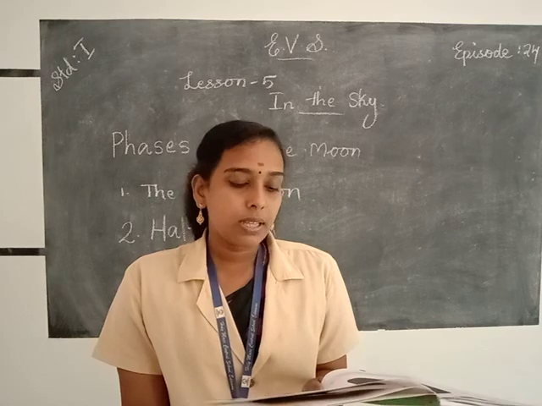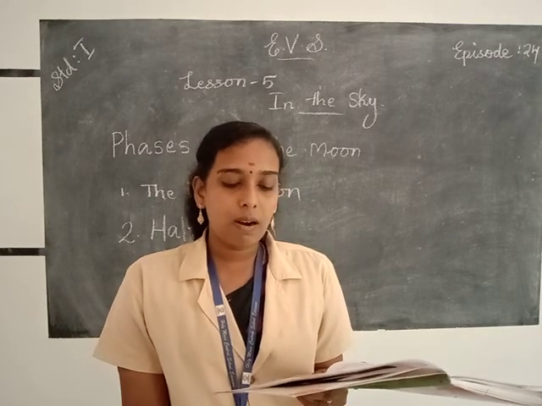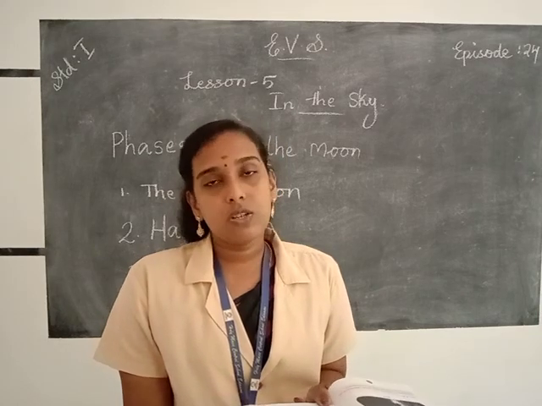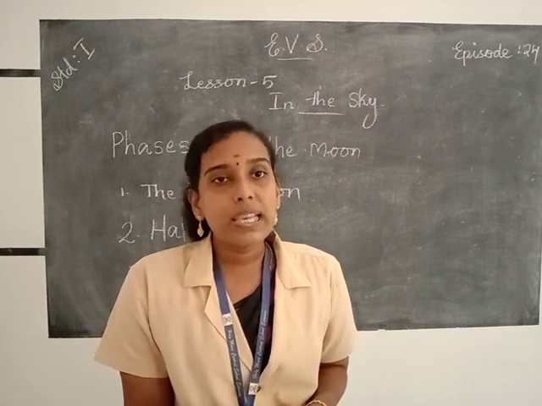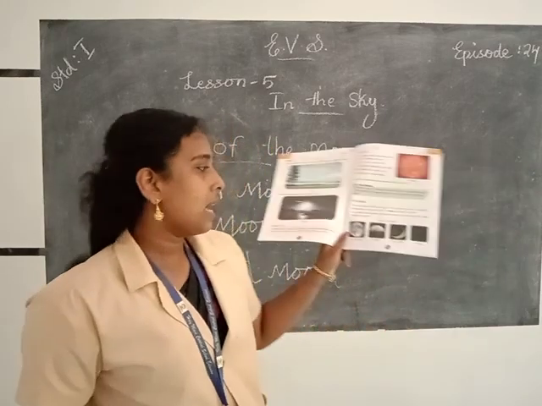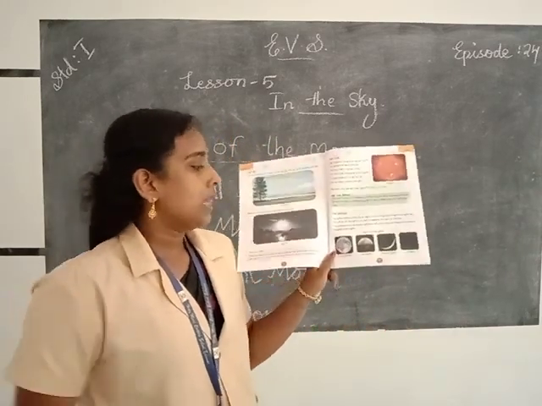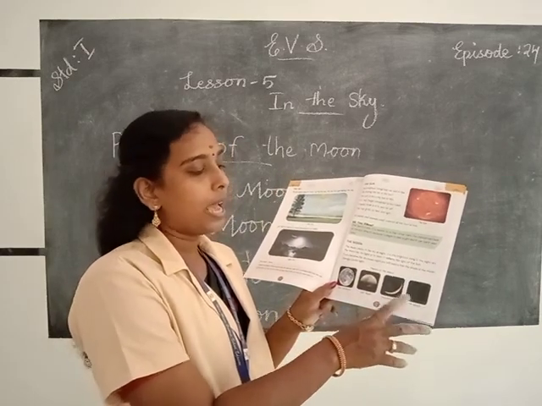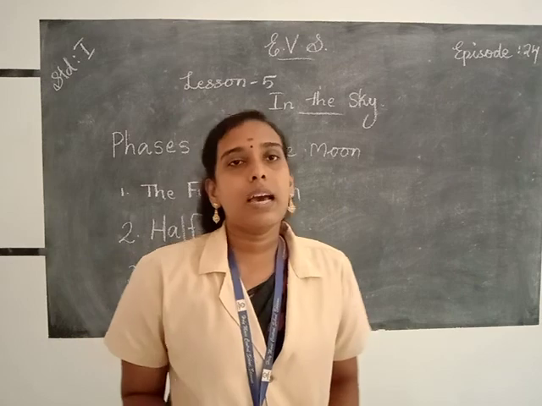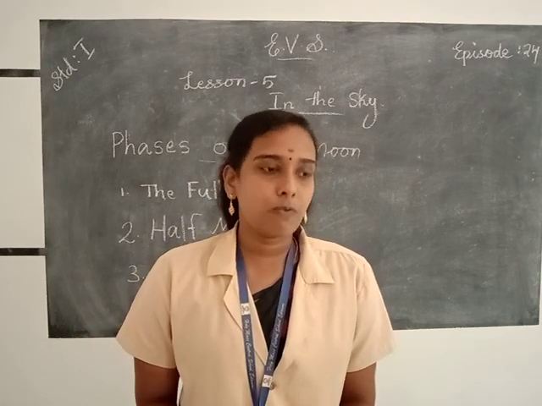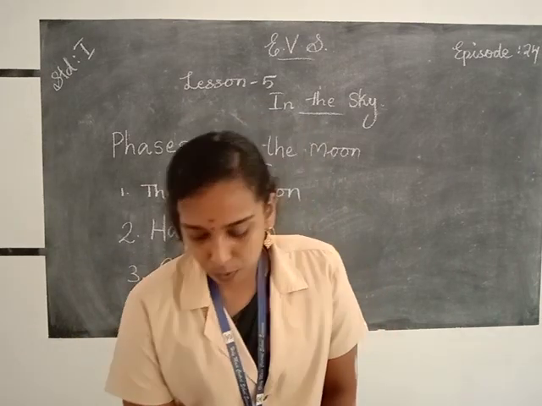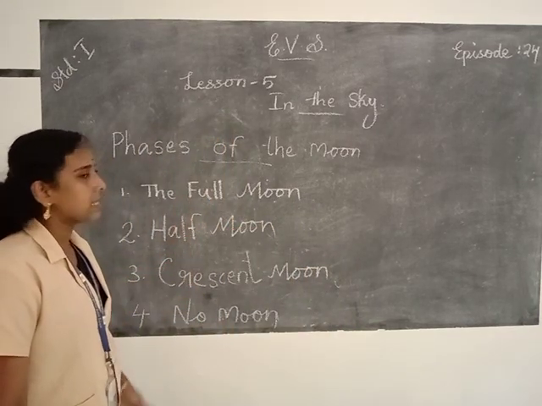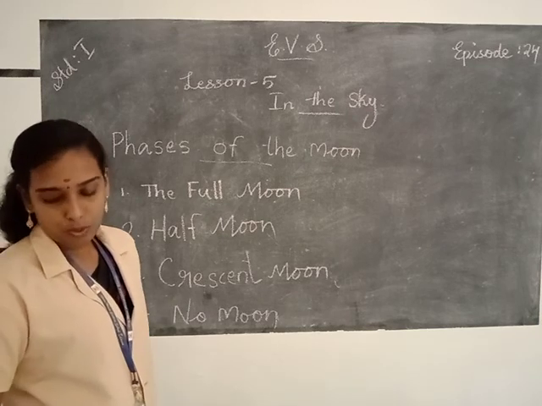If you observe the sky every night, you will notice that the shape of the moon changes every night. The change in shape of the moon is known as phases of the moon. These are the different phases of the moon: the full moon, the half moon, the crescent moon and the no moon. So which are the phases of the moon? Full moon, half moon, crescent moon and no moon.